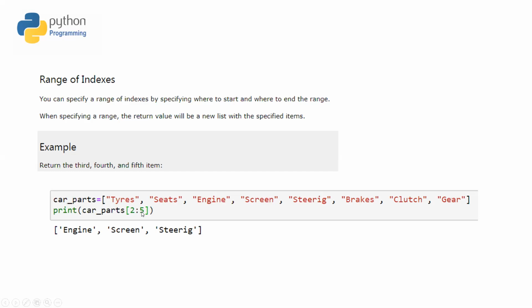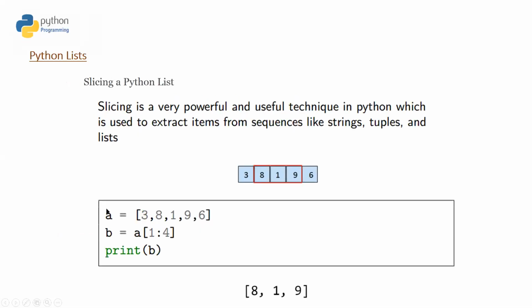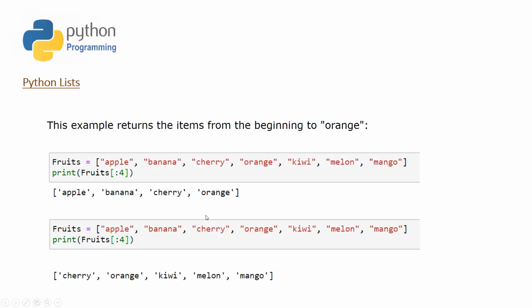For example, I can get the slice from the first element up to the fourth by specifying the index 1, then a colon, and then the fourth element. So 0, 1, 2, third and fourth. So I will get the slice from the first element: first, second, third. So the output would be the elements up to the fourth, excluding the fourth element.